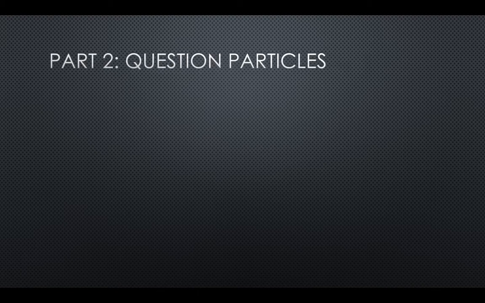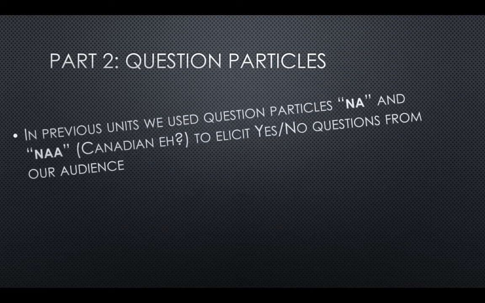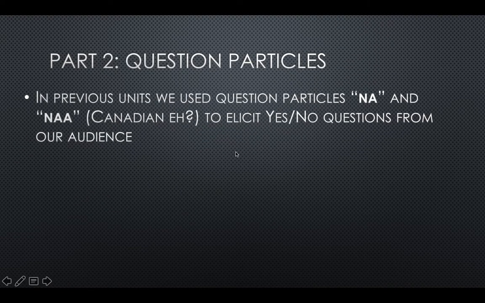So now we're moving on to some of the recycled stuff here, the question particles. In previous units, we used question particles na and na, and that last one means a Canadian A, to elicit yes-no questions from our audience. So whenever you're talking to someone and you want to ask them a question that would result in a yes or no answer, this is how we would do it.